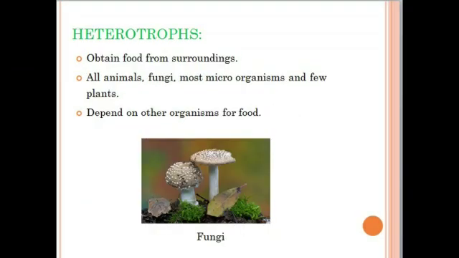Next one is heterotrophs. These are the organisms which obtain nutrition from other living organisms. They fully depend on other organisms for their food. All animals, fungi, most microorganisms, and a few kinds of plants are heterotrophs.